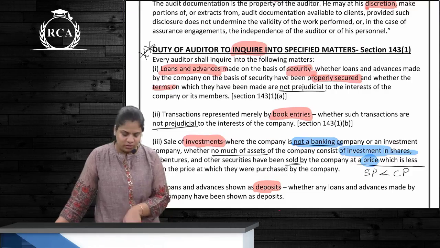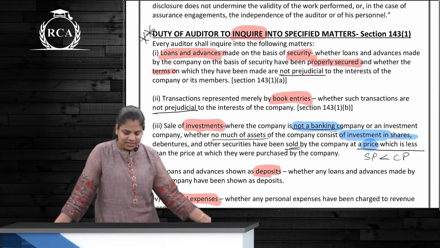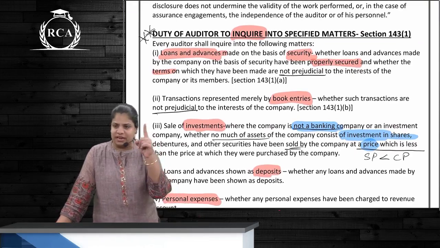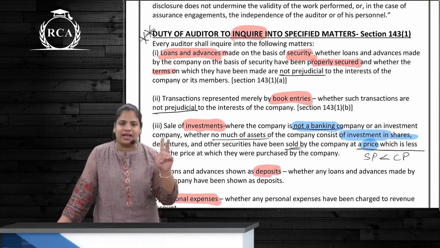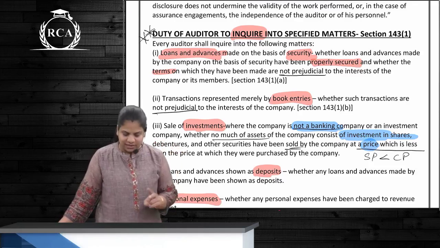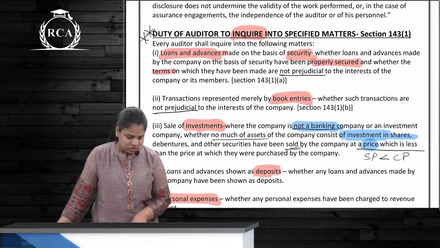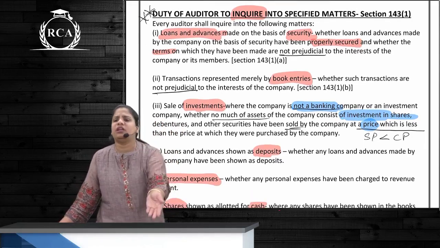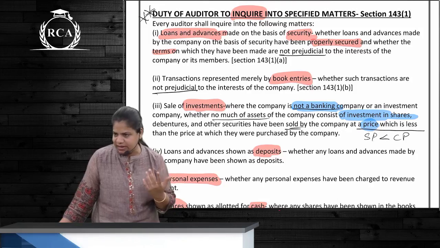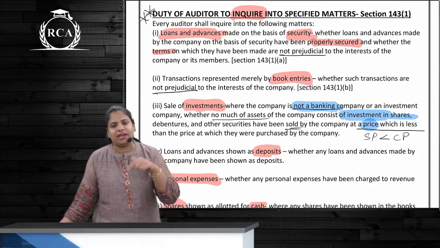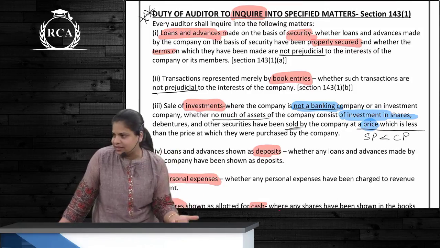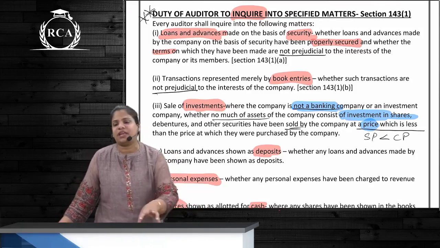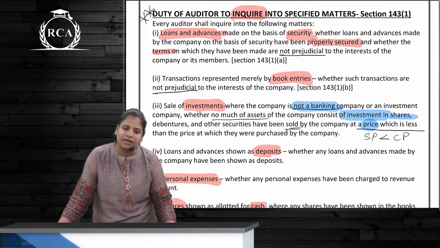Now look at one point. First point over here, loans and advances that were made on the basis of security. There are 2 things to be seen. Firstly, they are properly secured and they are not incorrect. The terms are not prejudicial to the interest of the company or of its members. Correct? When will company give a loan? Only when company has got extra money. If company has extra money, that money belongs to the shareholders. Yes or no? So money belongs to the shareholders. So if the company has done something which is prejudicial, it should be reported by the auditor.